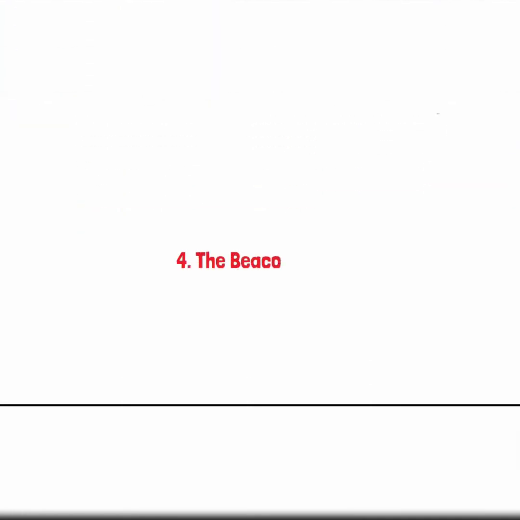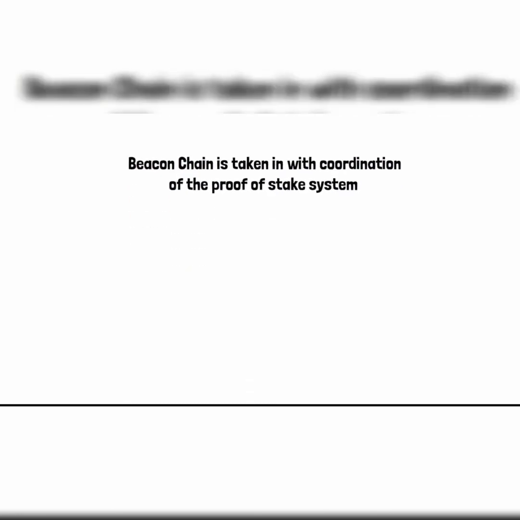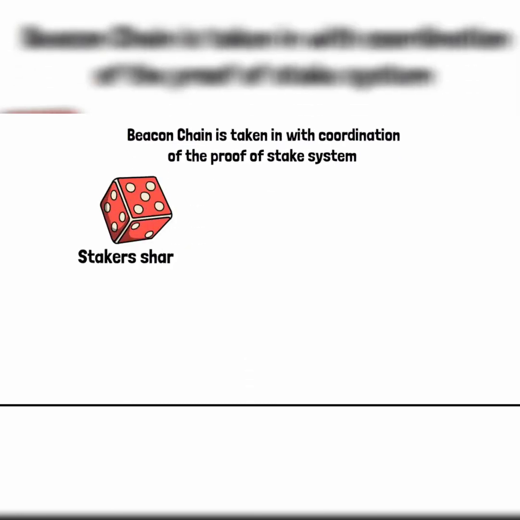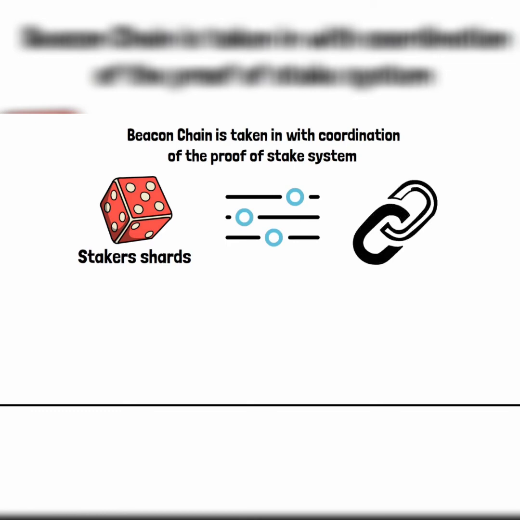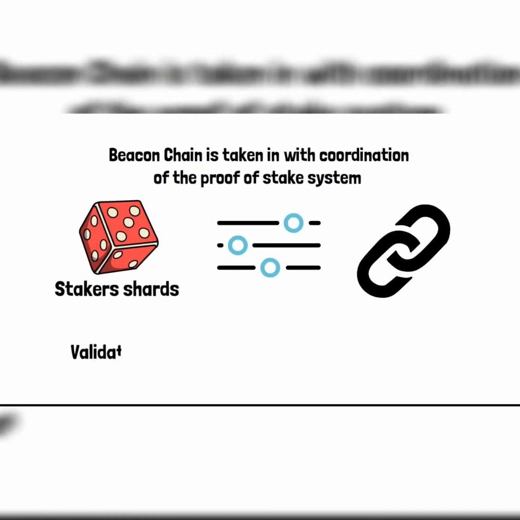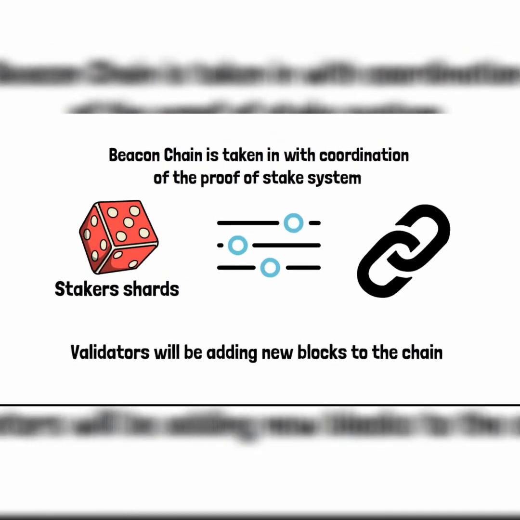Number 4. The beacon chain. The beacon chain is taken in with coordination of the proof-of-stake system. It does so by randomly assigning stakers shards. Randomness is key here since it prevents users from taking control of shards. The beacon chain allows for a working that's similar to the current Ethereum chain. Under this, validators will be adding new blocks to the chain, but they won't be doing any validating.